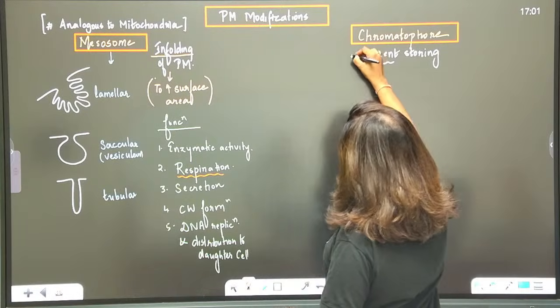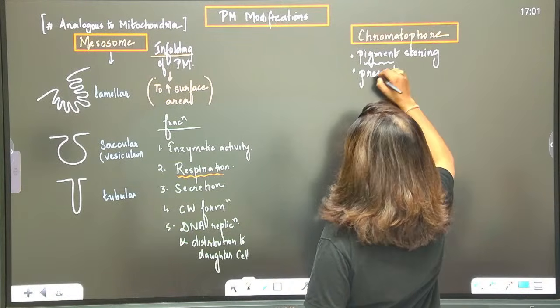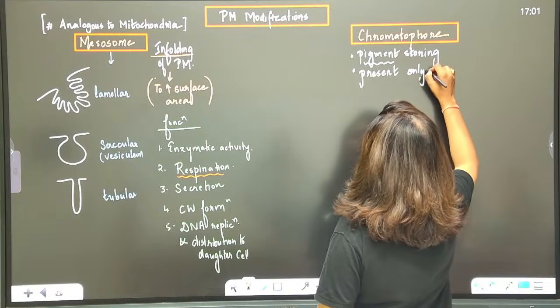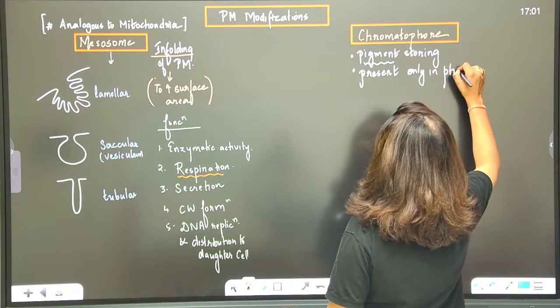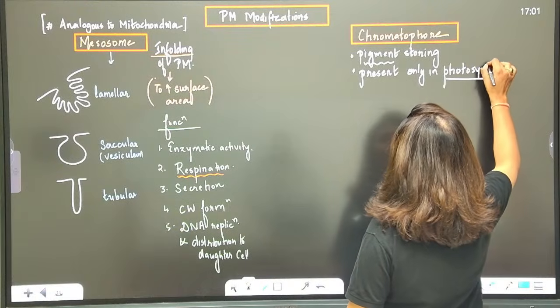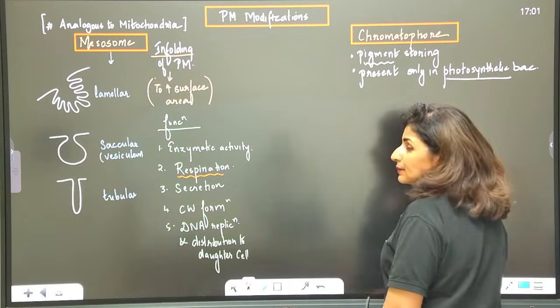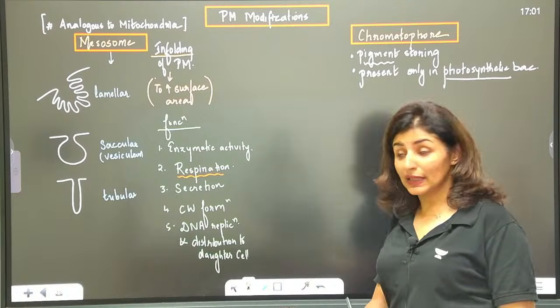Pigment storing. So pigments are always meant for light absorption. Therefore, it is present only in those bacteria which are photosynthetic. Present only in photosynthetic bacteria, because you require pigment only for light absorption. Photosynthetic bacteria. Is that clear? Like blue-green algae, like that.